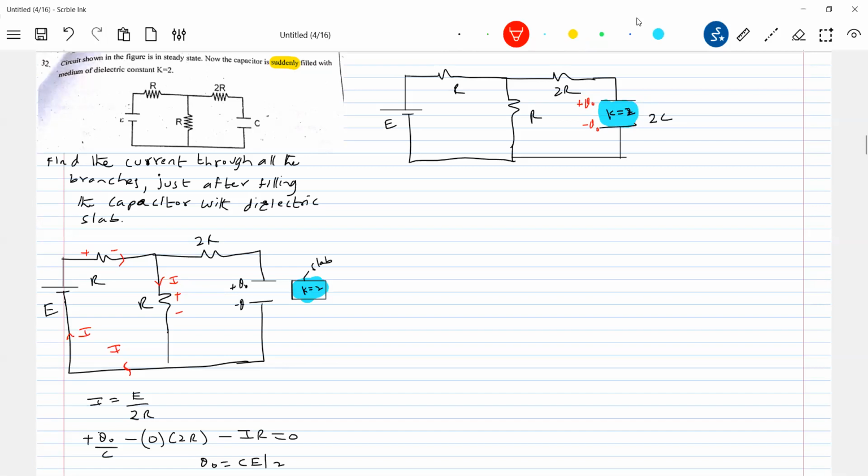So look at the potential drop now. Is there any potential drop? Earlier it was steady state, no? So what was the potential earlier? How much potential was across the capacitor? E by 2. Is it okay? What was the earlier drop across the capacitor? E by 2. Now what will be the drop across the capacitor? Will it be E by 2?